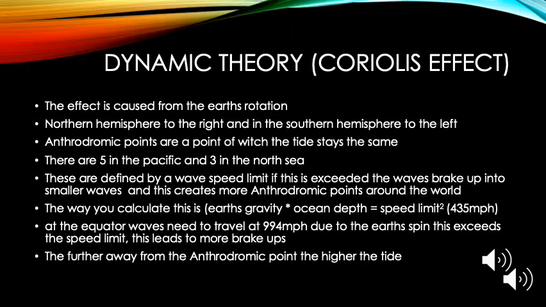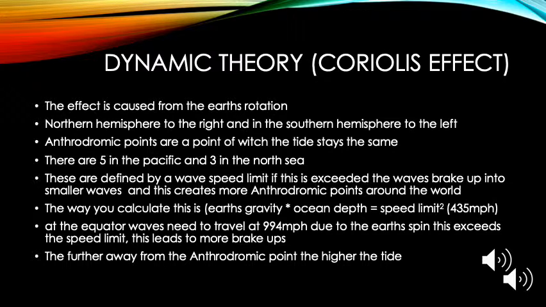The second part of dynamic theory involves the Coriolis effect. This effect is caused by the Earth's rotation. In the northern hemisphere, it deflects to the right of the equator, and in the southern hemisphere to the left. Amphidromic points are points where the tide stays the same.